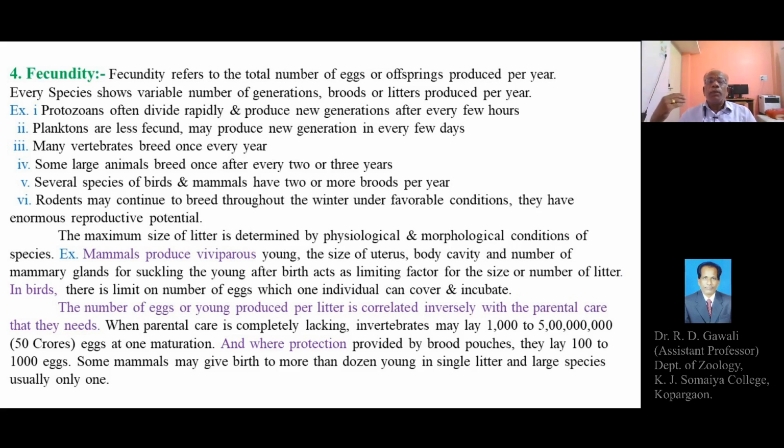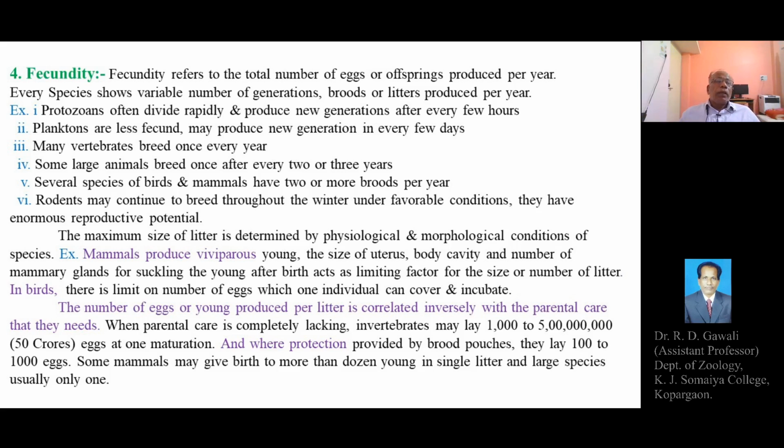So the number of broods produced per year may be two or more, and each brood may have two, three, or more individuals in a single brood.